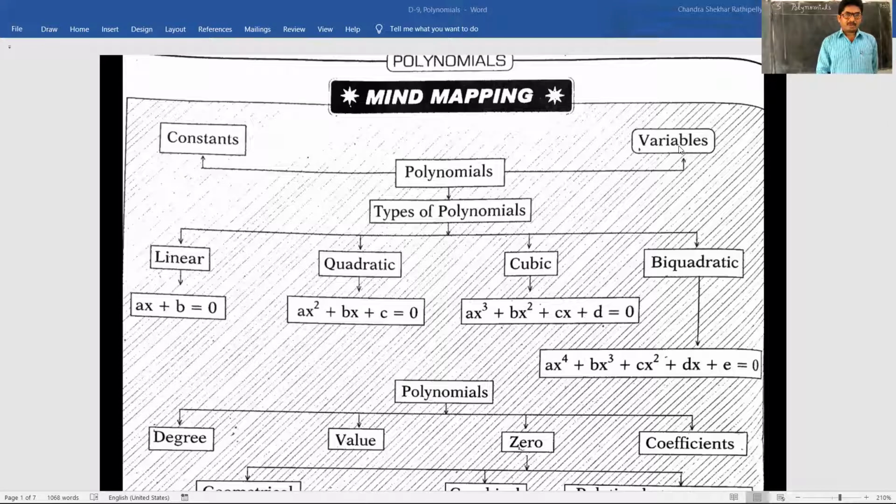For example, here we have 2xy. In this, 2 is the constant.